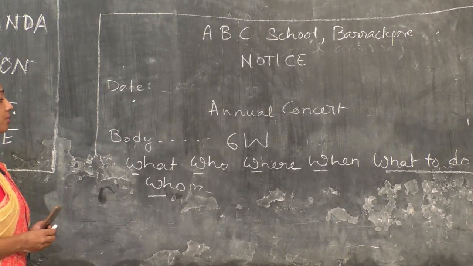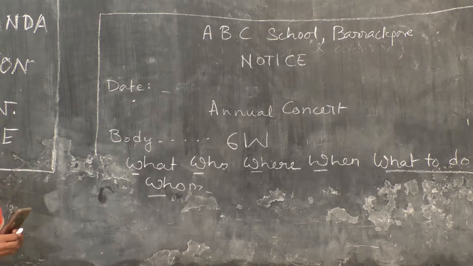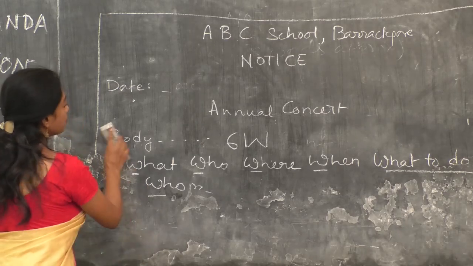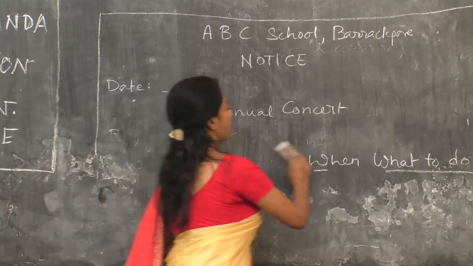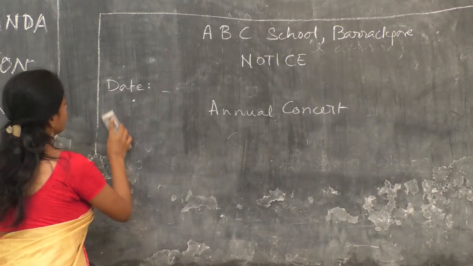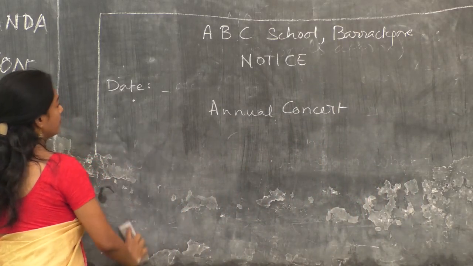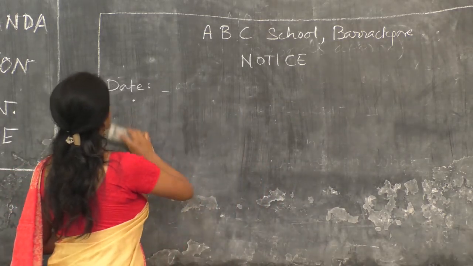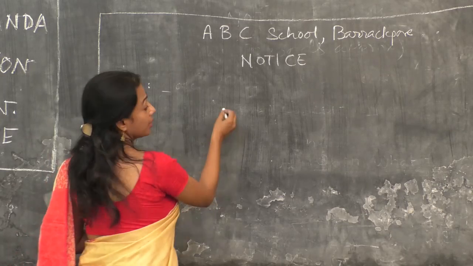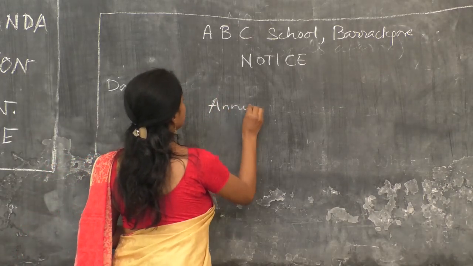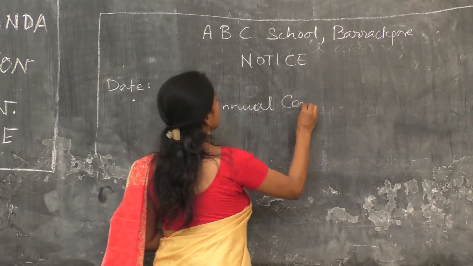You have to follow the 6 W's. So here it is. Now I am going to write a notice for you. Let this be shifted above so that I get maximum place to write. Annual concert.